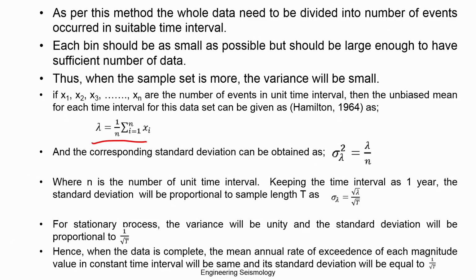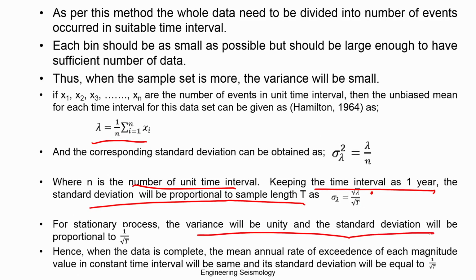The corresponding standard deviation, sigma lambda squared, is equal to lambda by n, where n is the number of unit intervals. Keeping the time interval at 1 year, the standard deviation is proportional to the sample data. So for a stationary process, the standard deviation will be proportional to 1 by root T. If the data follows a pattern of 1 by root T, that data is complete data. Data which doesn't follow that pattern is incomplete data. So this will give you the complete period of the earthquake data.